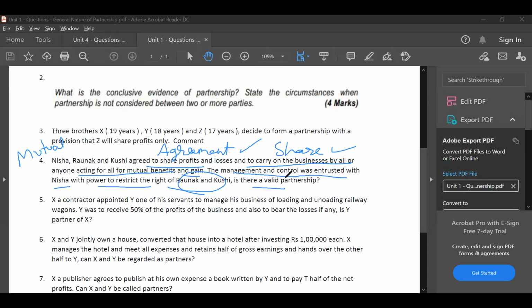However, the management and control was entrusted with Nisha with the power to restrict the rights of Ronak and Kushi. It could be any reason. Maybe Nisha only started this business with her funds and her idea. Ronak and Kushi are just helping her. Therefore, they have restricted the powers. Absolutely fine. It is still a partnership. It is a valid partnership. Have you understood, Kushi? Yes, sir.